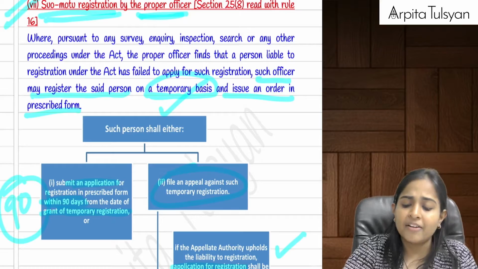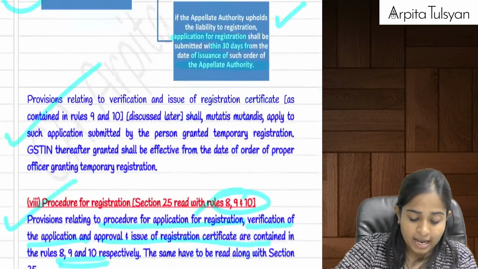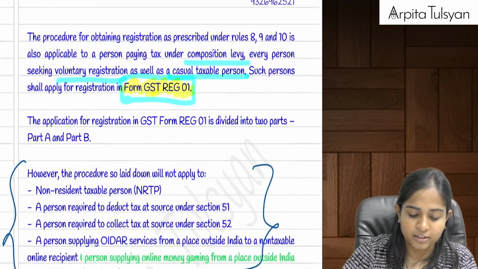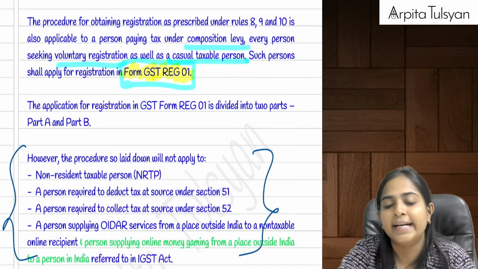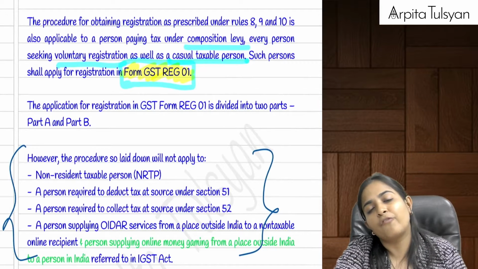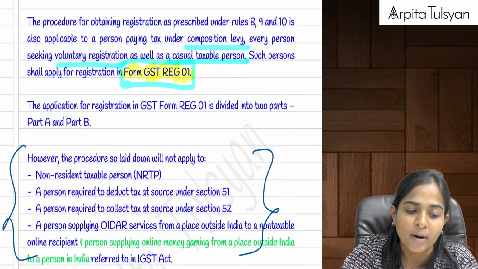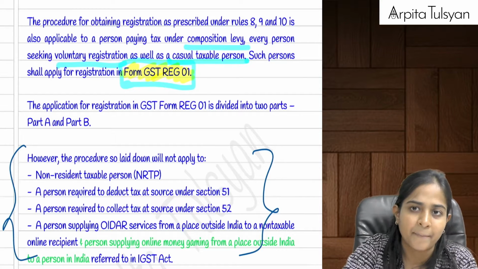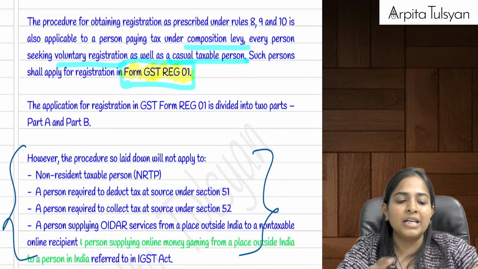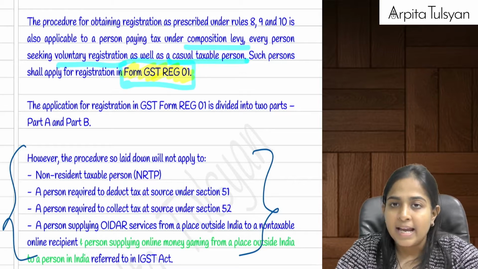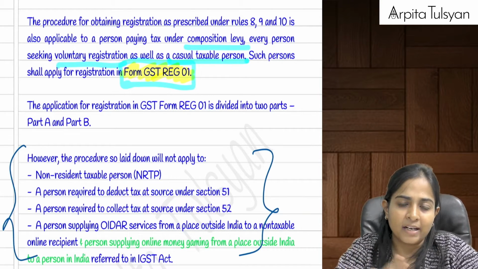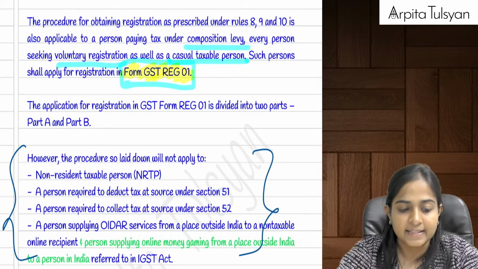And then after that, we started with the procedure for registration. In case of procedure for registration, it is given in rules number 8, 9 and 10. We are going to use a form called GST REG 01, which is divided into two parts, part A and part B. Part A was talking only about the PAN validation, and part B is going to contain all the other details that we will see now.